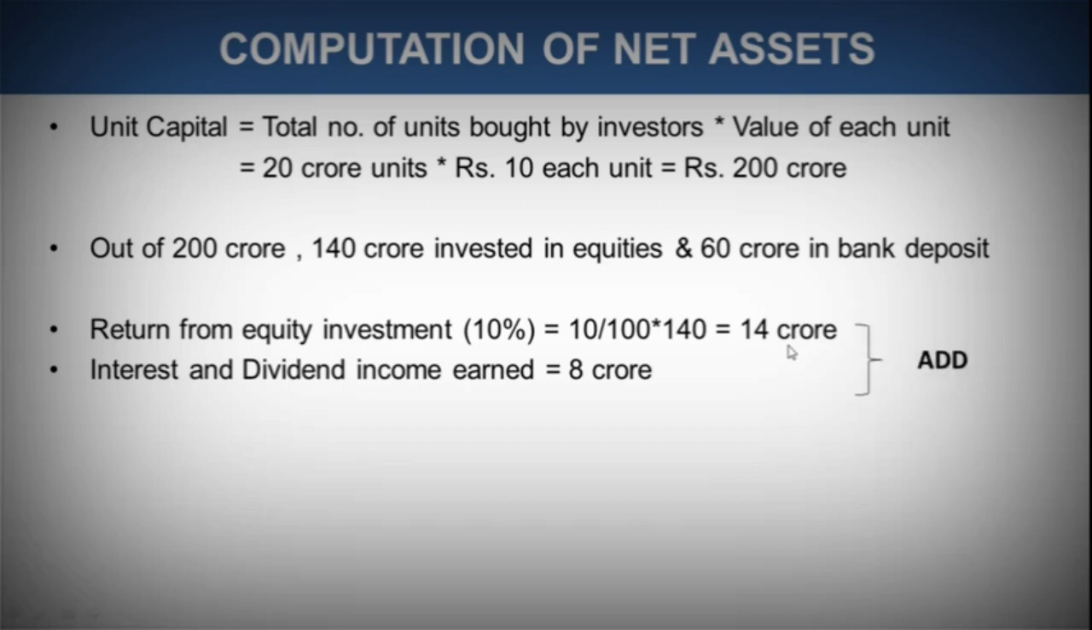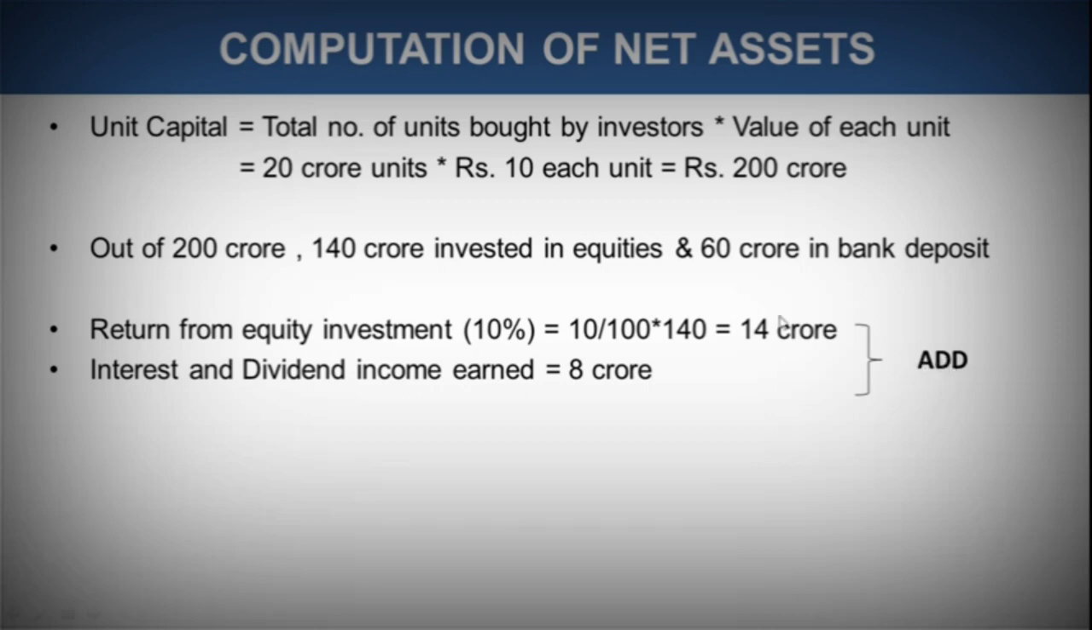Now what is the next step that needs to be done? Our unit capital was 200 crore, and once it has been invested by the fund manager of the mutual fund, for simplicity we can consider 200 crore as the initial amount. After investing that 200 crore, 14 crore has been earned as return from equity investment and 8 crore has been earned as interest and dividend income. So this is kind of profit on the investments made. So 14 crore and 8 crore is profit.